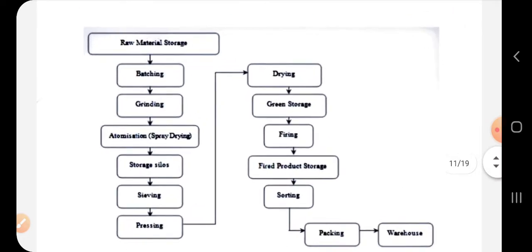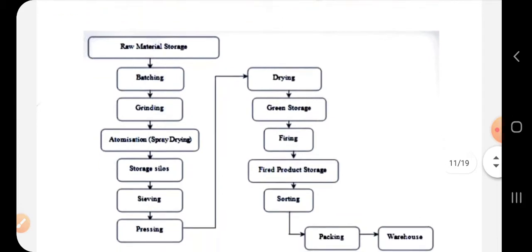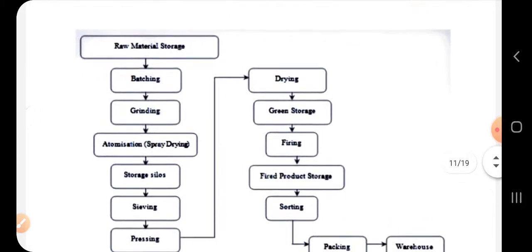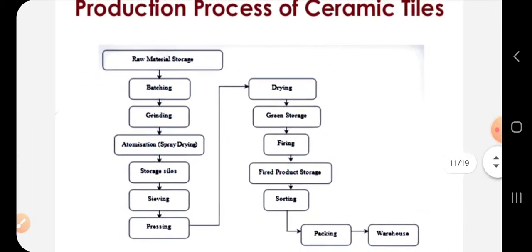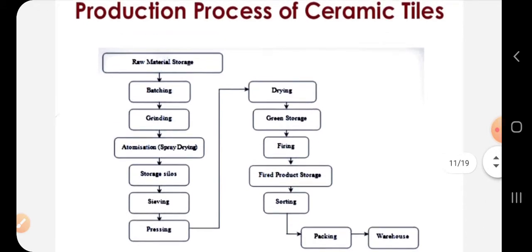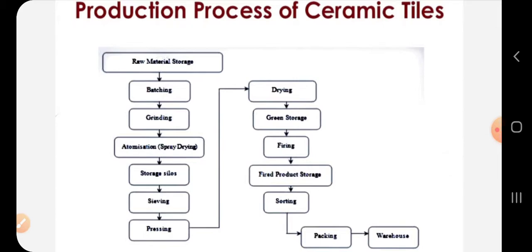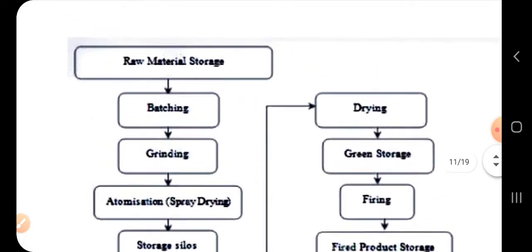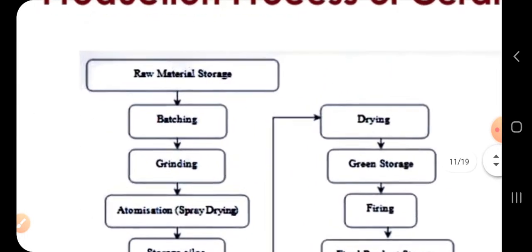Here is a block diagram of the processes carried out for production of ceramic tiles. The maximum ceramic production takes place in the form of ceramic tiles. This is raw material storage.